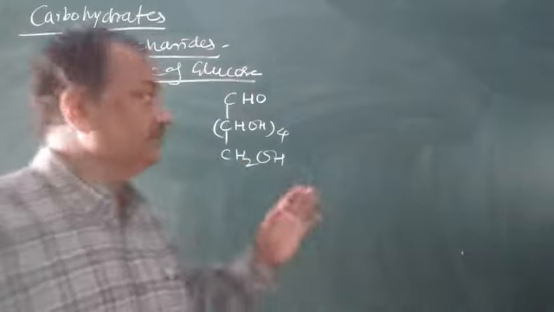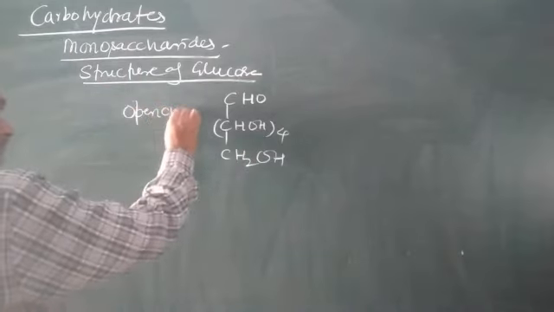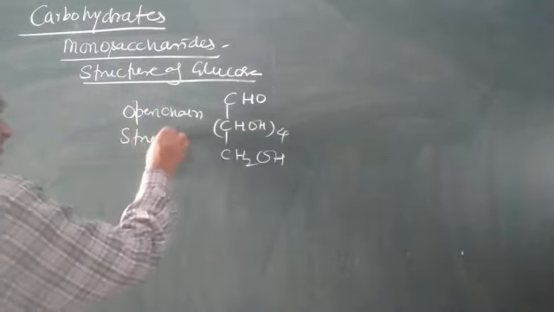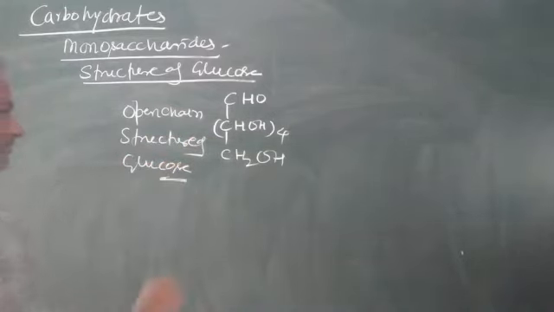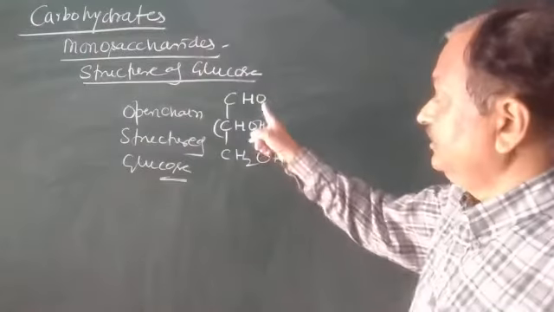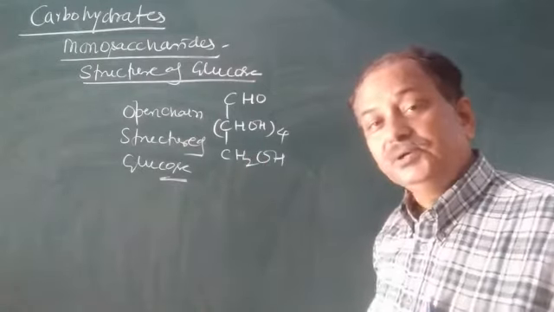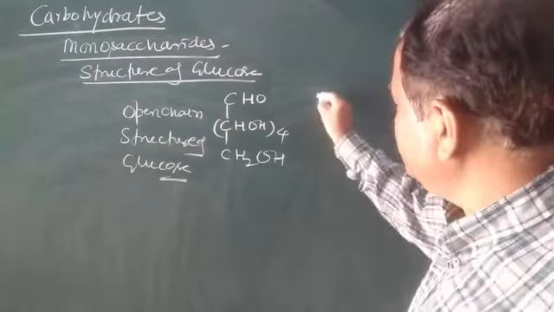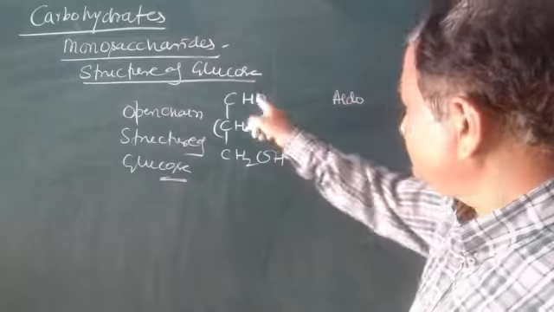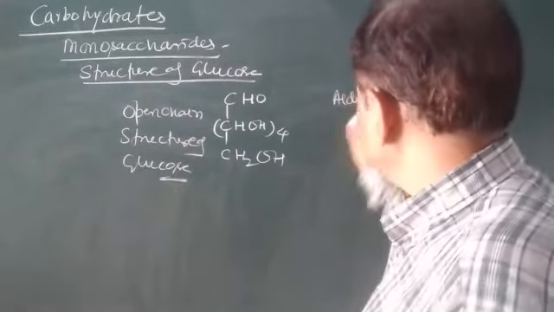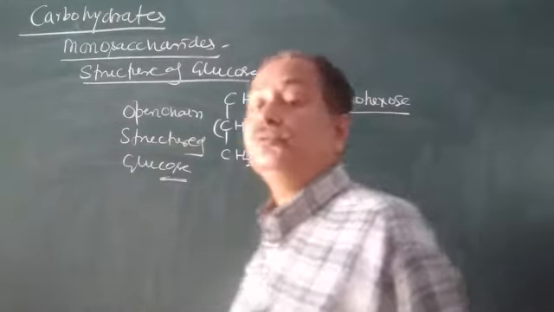Now coming to the structure of glucose, this is the open chain structure of glucose. And say children, here it has 1 aldehyde group, and 4 plus 1, 5 hydroxy groups. It has 6 carbons, so it is called aldohexose.